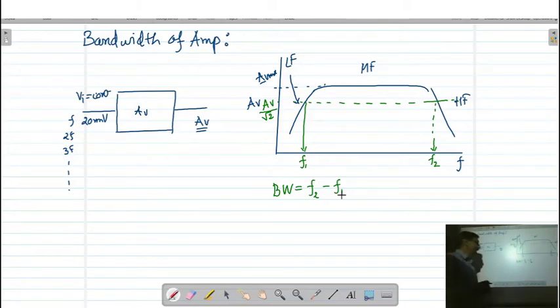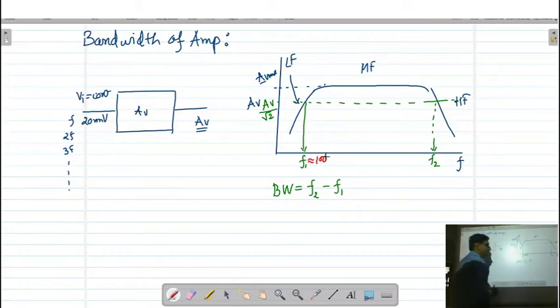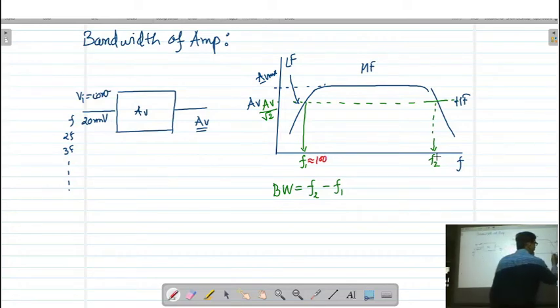In practical values, F1 is very small, roughly 100 Hertz, and F2 is very large, let us say roughly 100 kilohertz.